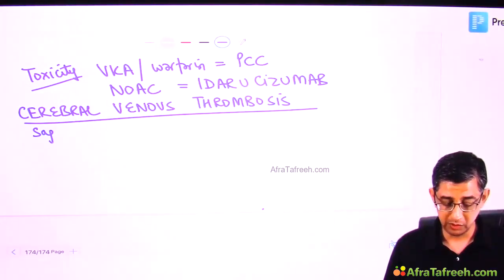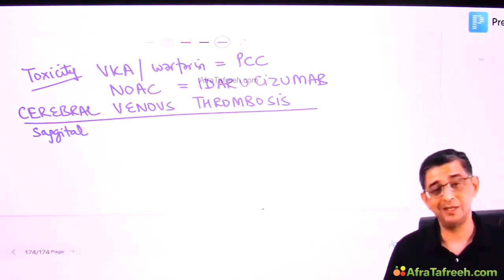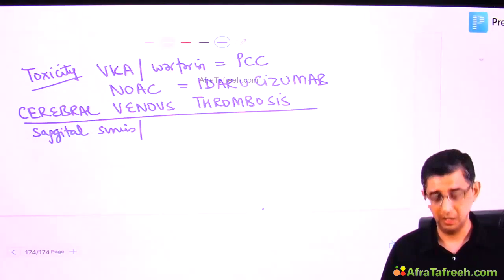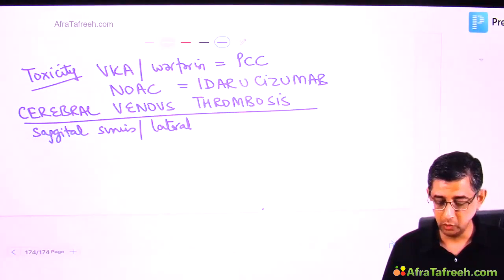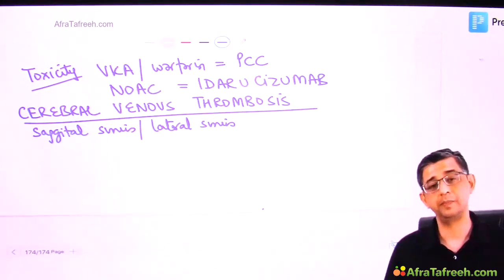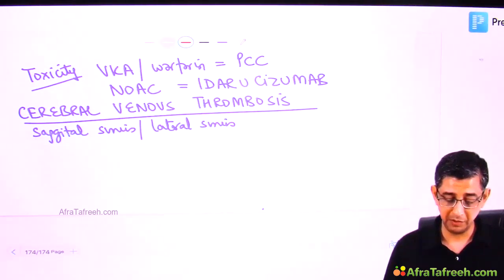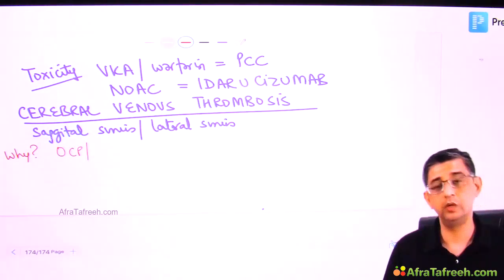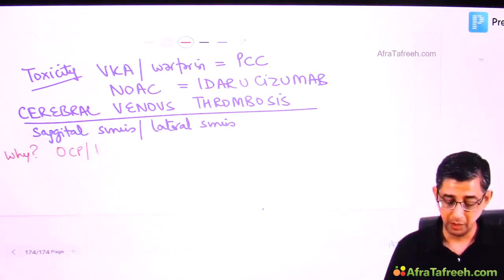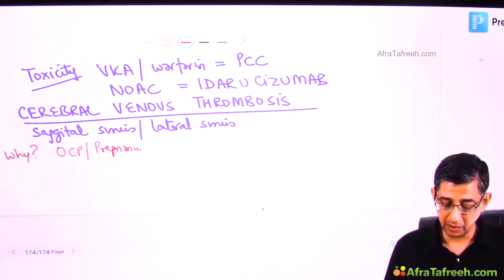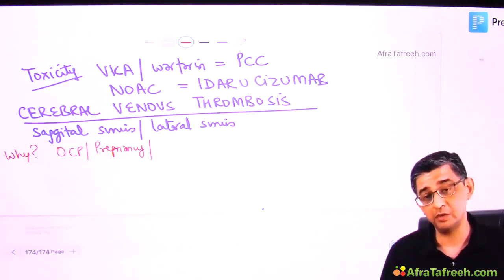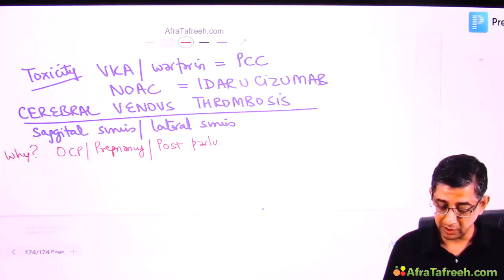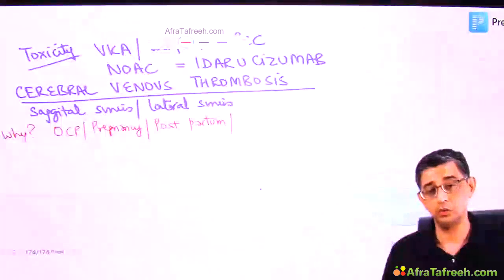In cerebral venous thrombosis, it could be involvement of mainly the sagittal sinus, or it could be the lateral sinus also. They are the ones which are relatively bigger. So the involvement of the bigger ones will cause more profound manifestations in a person. Now, before I describe the manifestations, he usually loves to ask you the risk factors, and one of them is obviously the older generation of oral contraceptive pills. Pregnancy is anyway a hypercoagulable state, so post-pregnancy venous stroke could occur. It could be postpartum as well. These are the usual triggers that can be given in the question, and now comes the core issue.